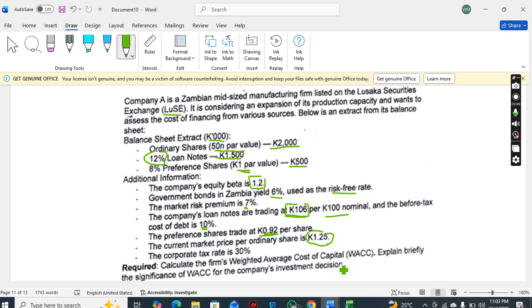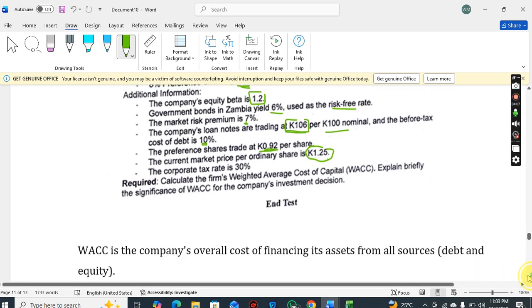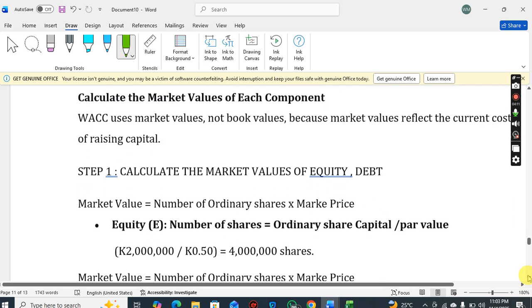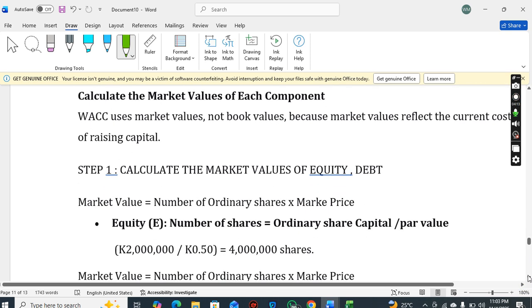So as I said, the weighted average cost of capital is the overall cost of financing for a company. Okay, colleagues, the overall cost of financing. As I said, there are steps that we need to do when calculating the weighted average cost of capital.